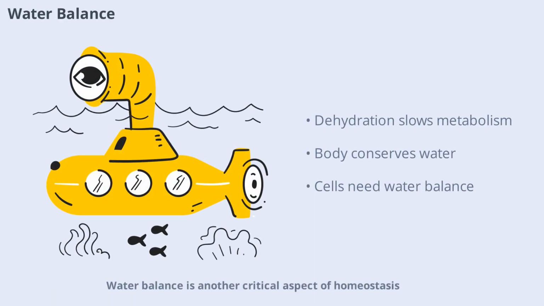Water balance is another critical aspect of homeostasis. Your body is made up of about 60% water, and maintaining the right amount is essential. When you're dehydrated, your metabolism slows down and your body conserves water by producing less urine. When you drink plenty of fluids, your body gets rid of the excess. This constant adjustment keeps your cells healthy and functioning properly.